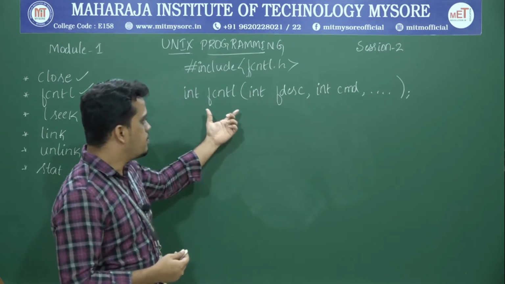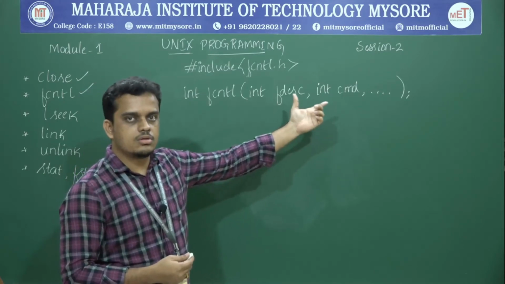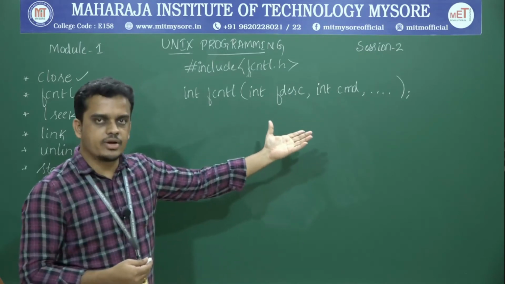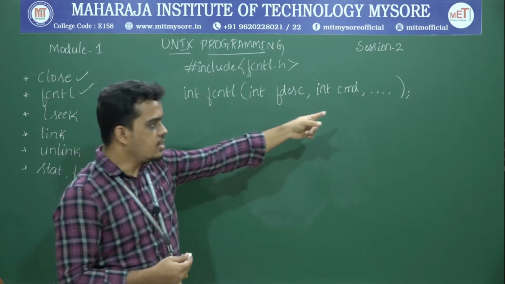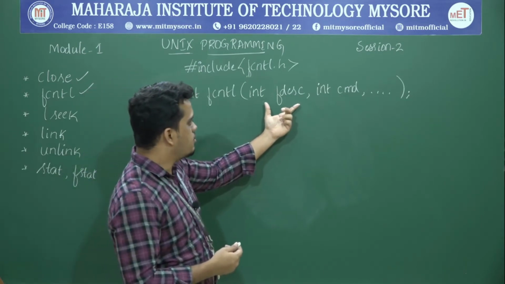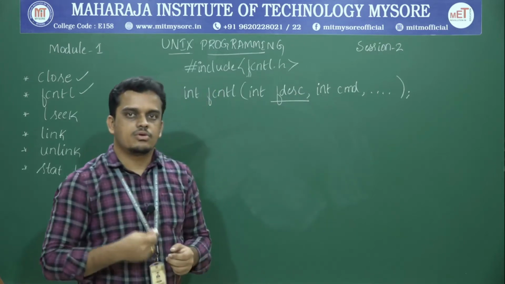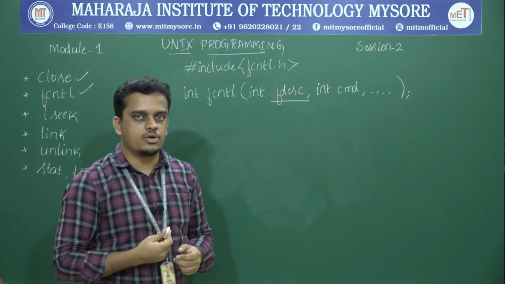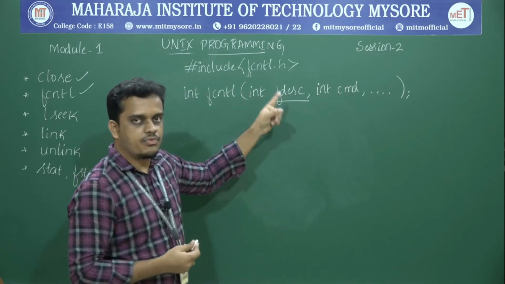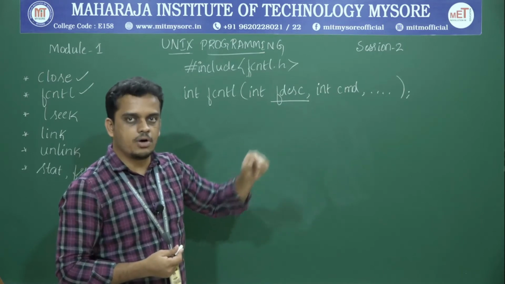The fcntl API can take two or three arguments, at max three, where the third argument is optional. The very first argument is the file descriptor. This specifies the file for which the modification of the modifier flags is being performed.